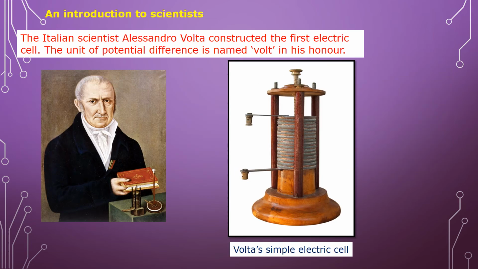Now let us see an introduction to the scientist. There was an Italian scientist, Alessandro Volta. He constructed the first electric cell, and in his honor the unit of potential difference is volt. In the picture you can see, children, Volta's simple electric cell. Volta is the scientist's name, and he discovered the first electric cell, and due to that the potential difference has the unit volt.